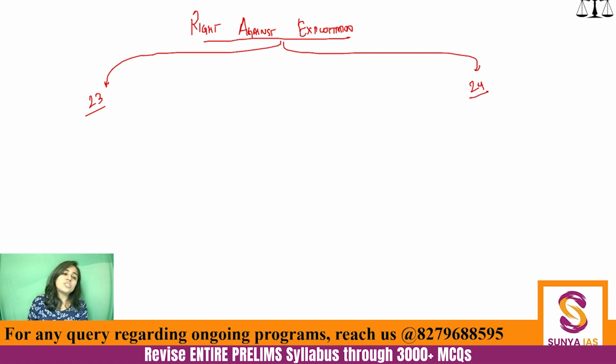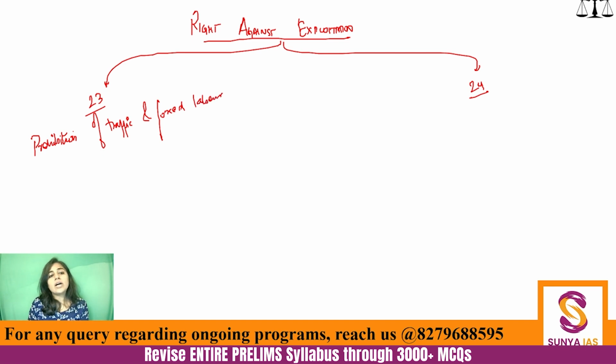Article 23 is talking about prohibition of traffic and forced labor. So this is for the entire population of our country, and this is applicable to citizens as well as non-citizens. And I don't want you to remember this like a fact.